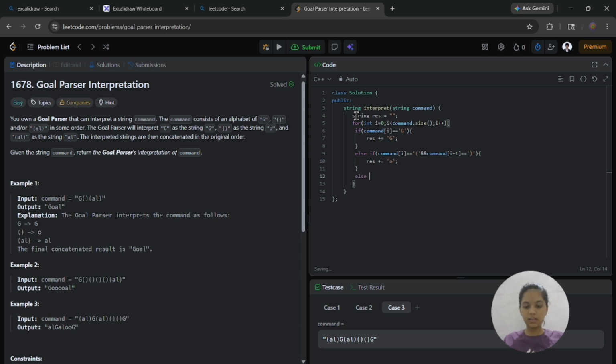Now I am checking the condition for the parenthesis with AL inside the parenthesis. For that I have to check four characters.